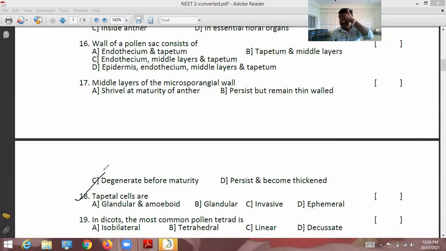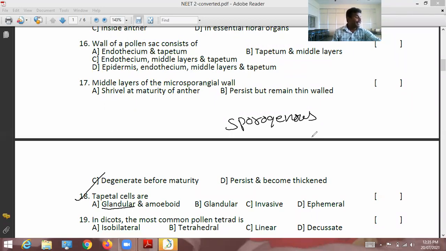Tapetal cells are the innermost cells. The innermost layer contains a kind of glandular cell, the sporogenous cells. Those sporogenous cells are glandular. See the page number 12 diagram of the tapetum.